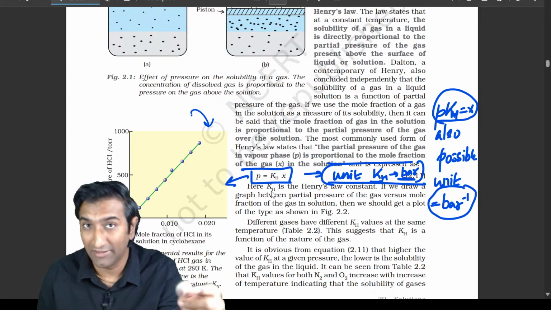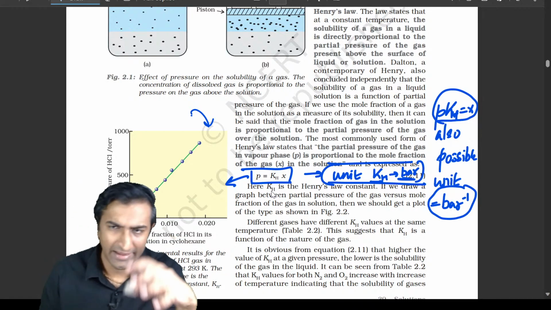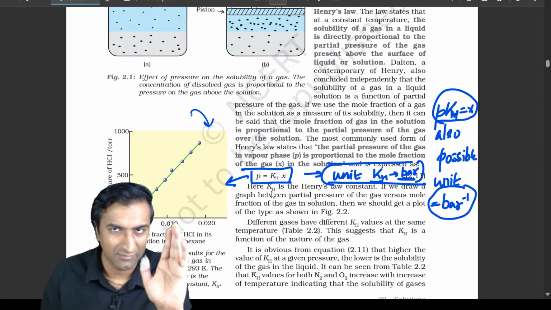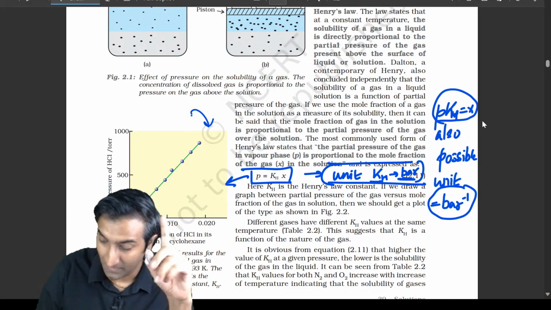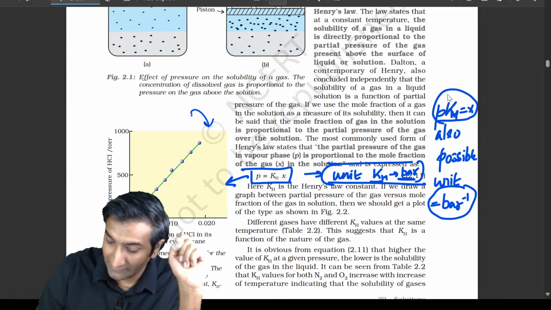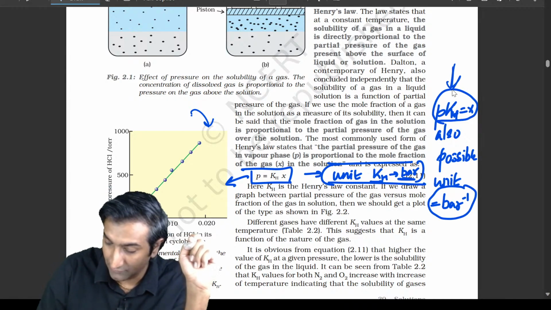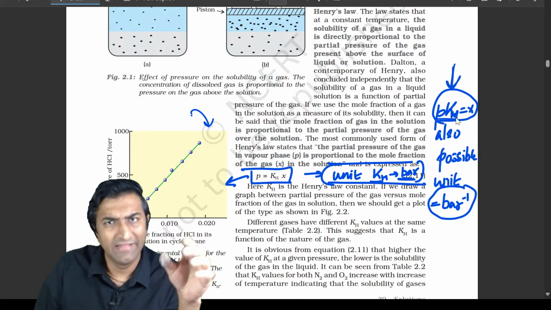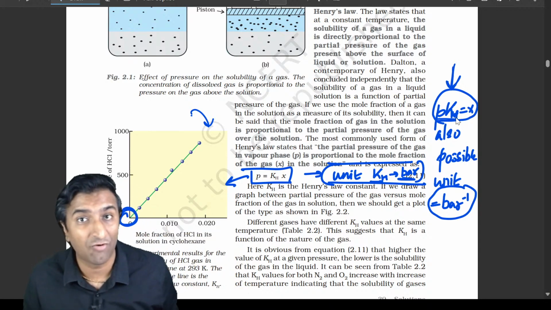If this idea seems foreign to you, you really need to read the NCERT. I know you'd like to watch some videos and take a shortcut, but my solution is that you please read the NCERT. One interesting thing is that this is another form of the equation, P equals KH times X. It's not in NCERT, but sometimes this form has also appeared in JEE.